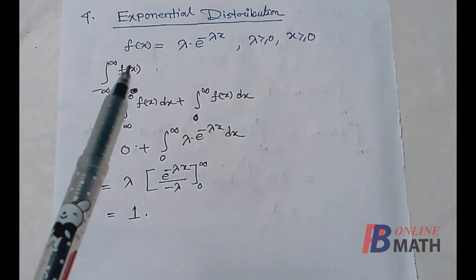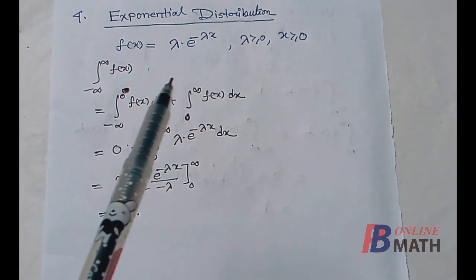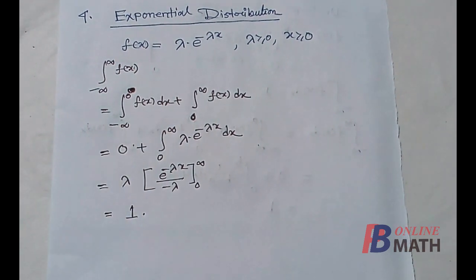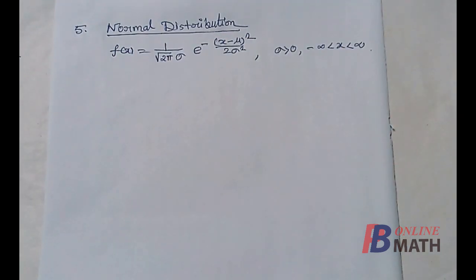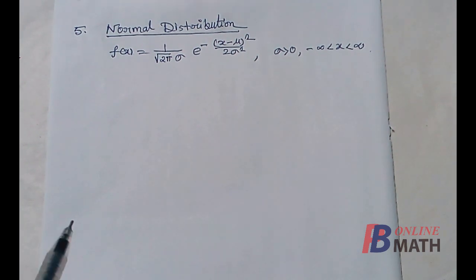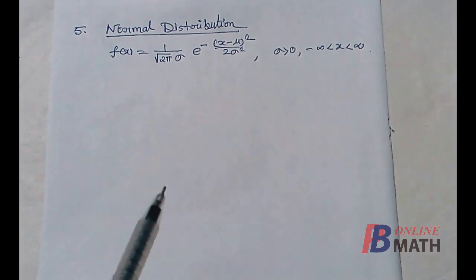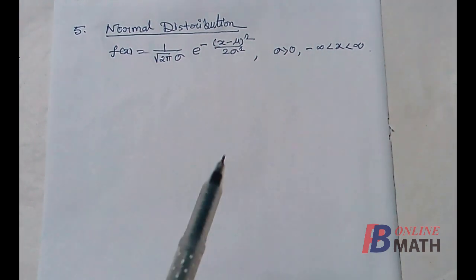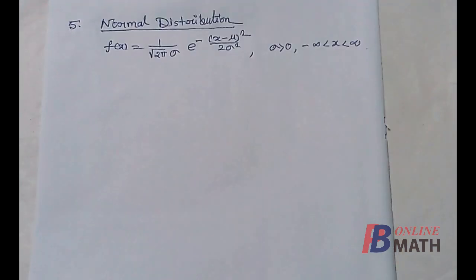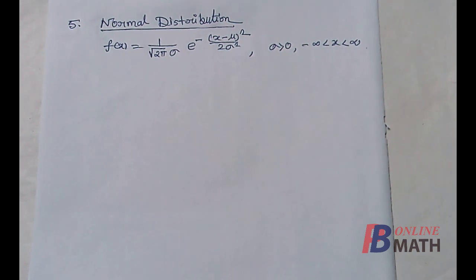So this function f(x) represents the probability density function or PDF. Finally, consider the normal distribution. This is the most important distribution in probability, and f(x) is given by 1 by root over 2 pi multiplied by sigma into e to the power minus (x minus m) whole square by 2 sigma square, where sigma is a positive parameter and x lies from minus infinity to plus infinity. We need to prove that this represents a PDF.